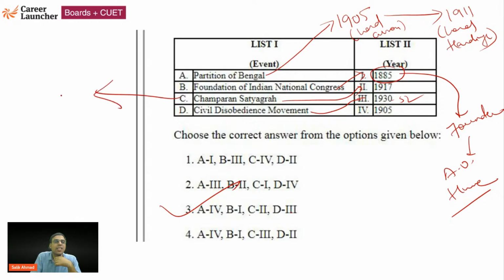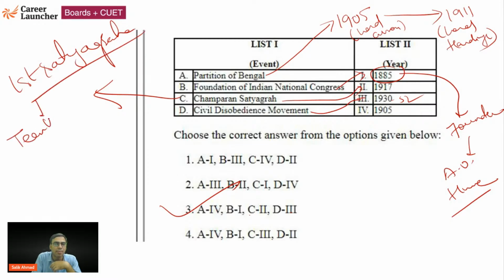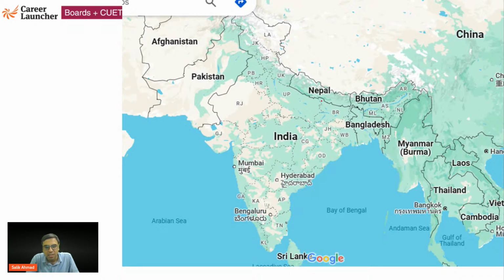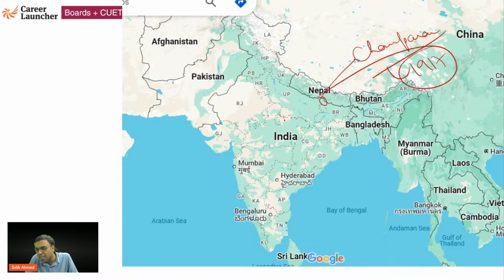Champaran Satyagraha was Gandhiji's first satyagraha in India. Champaran is a place in Bihar, and this was against the Teen Kathia system. On 3/20 of the land, they were forced to grow indigo. That is why they were at a loss and the indigo farmers were protesting. Gandhiji came and supported them. That's the idea. So C is the right answer. Champaran, here in Bihar, is the place of Gandhiji's first satyagraha in India, the Champaran Satyagraha. Please remember it. This is very, very important. Okay.